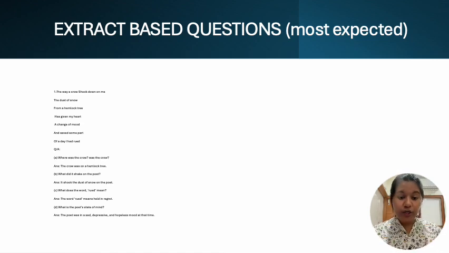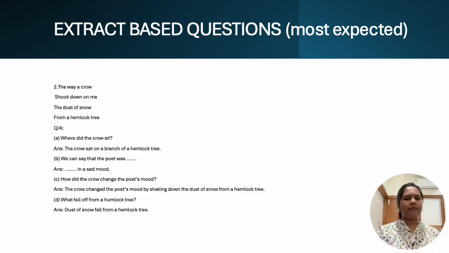What does the word rued mean here? The word rued means regret. So the poet had ruined his entire day with some regret. Then what is the poet's state of mind now? The poet was in a sad, depressed and hopeless mood at that time, but later the thing done by the crow sitting on a hemlock tree has enlightened his mood, and it has brought about some positive changes in his mind.